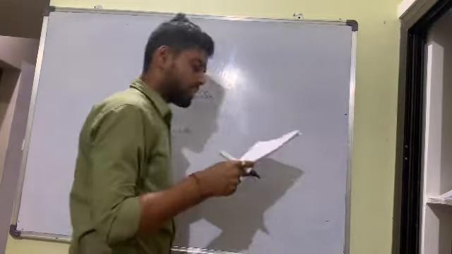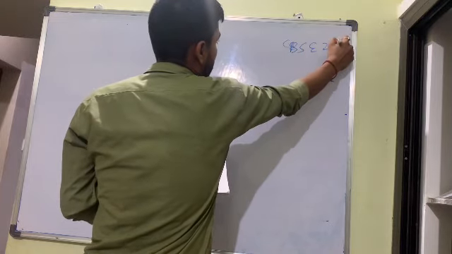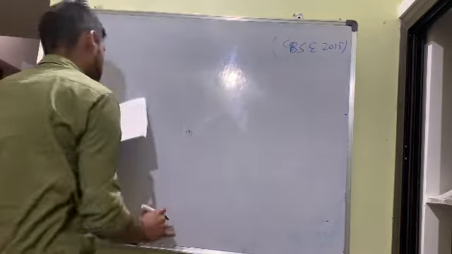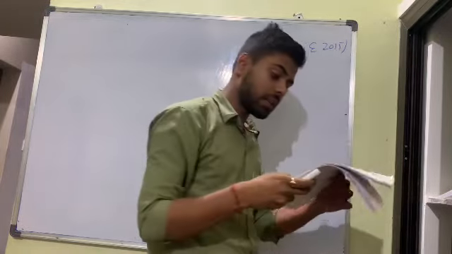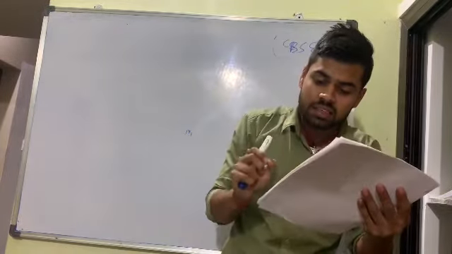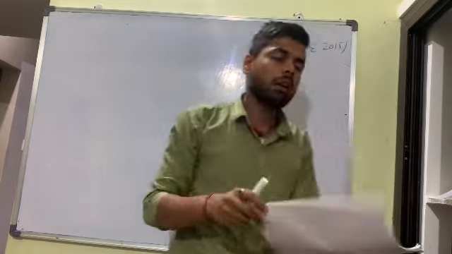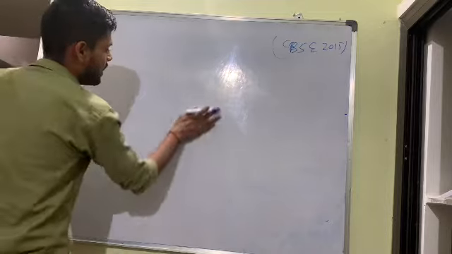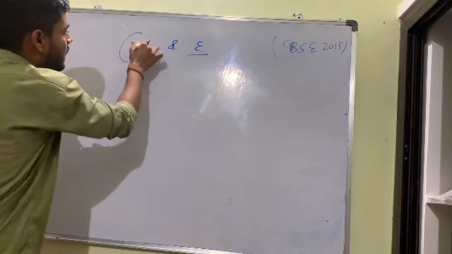So one question is there, CBSE 2015 question I am discussing with you. What they are asking? They are asking in an electric circuit, state the relationship between the direction of conventional current and direction of flow of electron. It means they are asking, bacha, direction between I and e. What are the direction between current and electron?